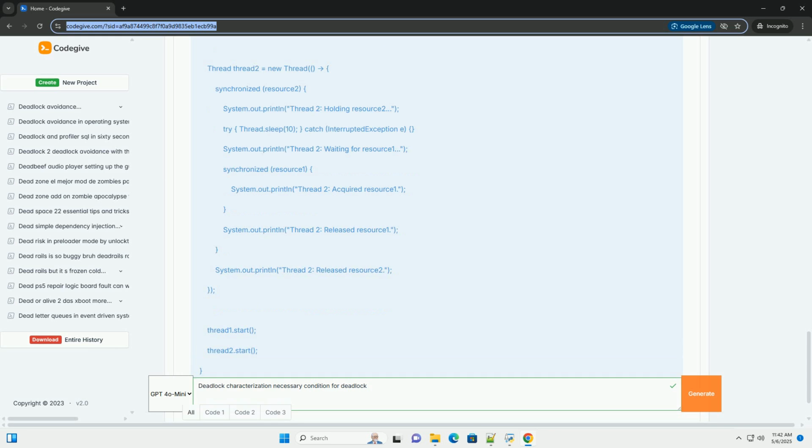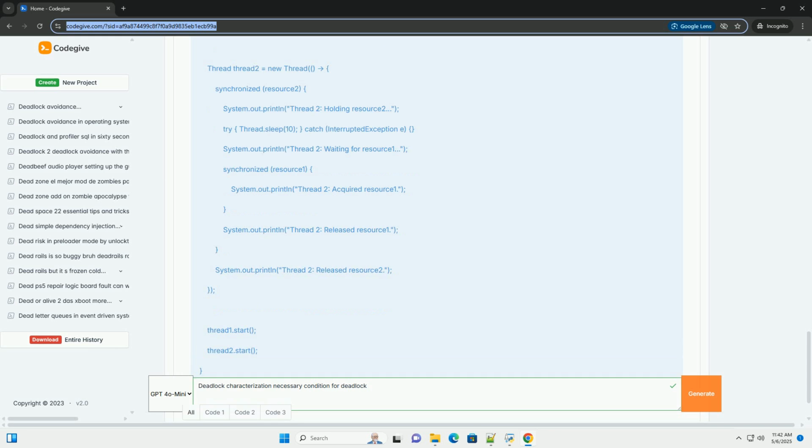3. No preemption. Definition. A resource can only be released voluntarily by the process holding it. The operating system cannot forcibly take away a resource from a process. Why it's necessary. If the OS could preempt resources, it could break the circular dependency. Example. If process A holds the printer, the operating system cannot forcibly take the printer away and give it to process B, unless the printer is specifically designed to support preemption, which is rare.